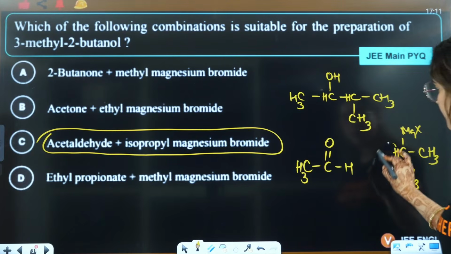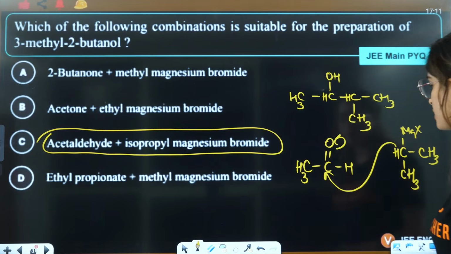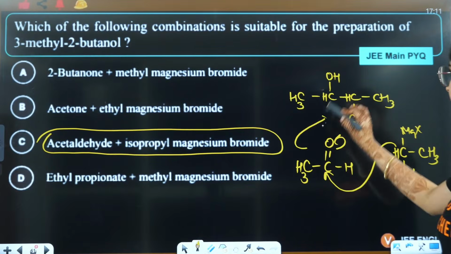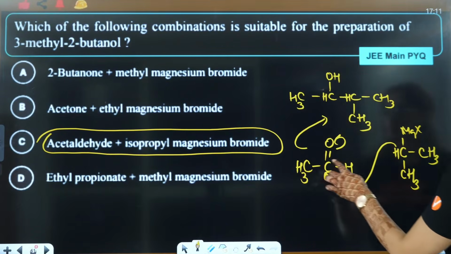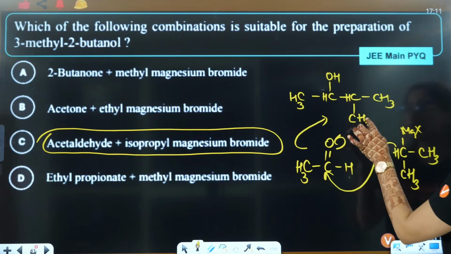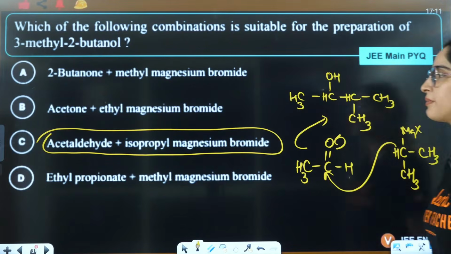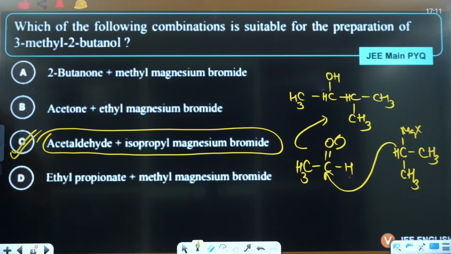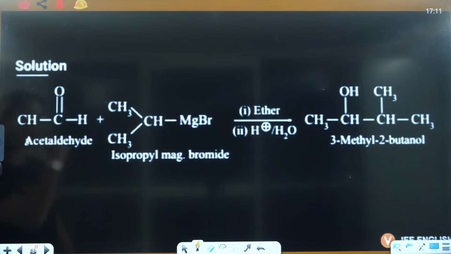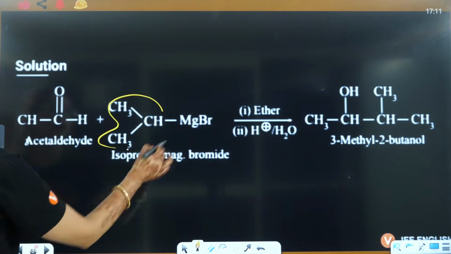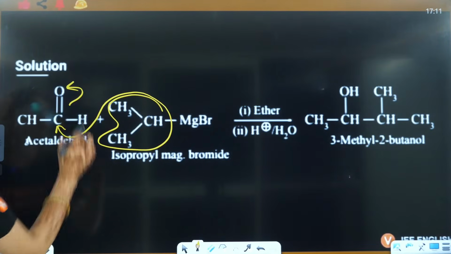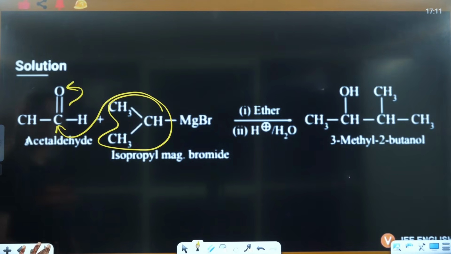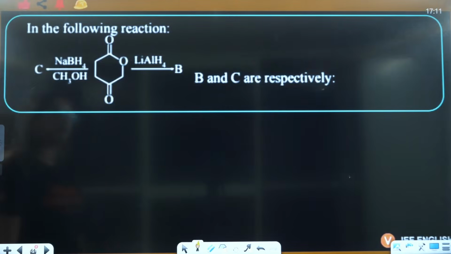So this is the R part that will attack here, electrons will shift here, right? And it will give you O negative, this is CH3, CH, CH3, CH3 and OH, this will be formed here. So the answer will be C, the correct answer here. Okay? Right everybody? So that's how you will answer this, that this particular R group is going to attack here, electrons will shift here, and that's how it is going to give you the desired product here.